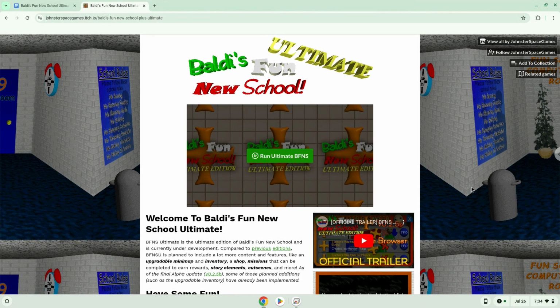Hello. Today we are looking at how to install Baldi's Fun New School Ultimate on a Chromebook. Firstly, we will turn on Linux apps. To do this we will go to our system settings and click on the About Chrome OS section on the left panel.